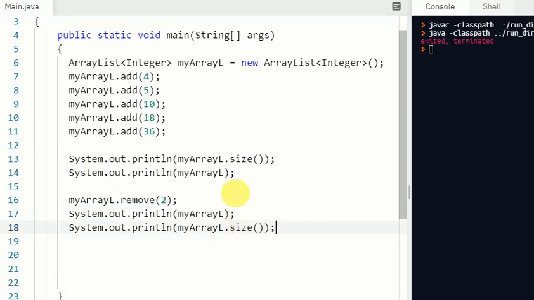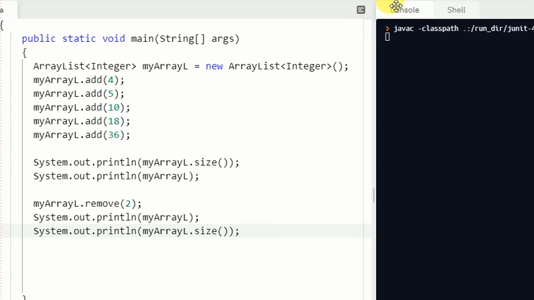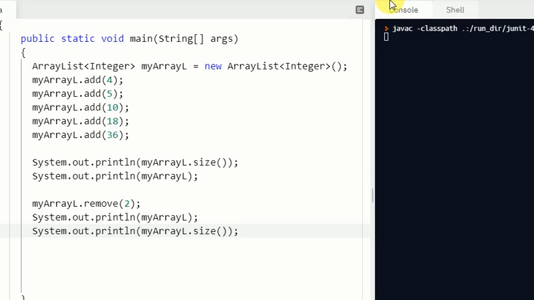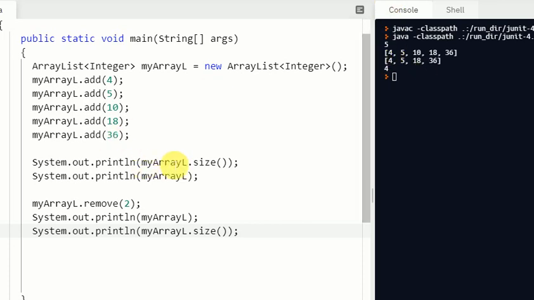I'm going to run it. Okay, so initially the array list size was 5, with 4 5 10 18 36. Then we removed at index number 2, so 10 is removed, and now we have 4 5 18 and 36, and its size is 4.